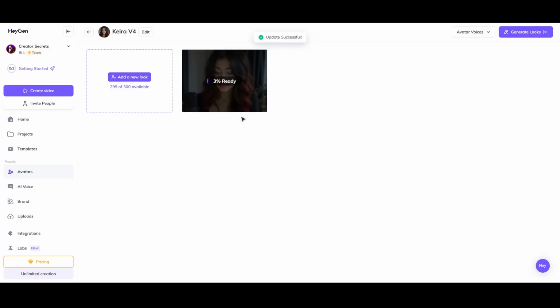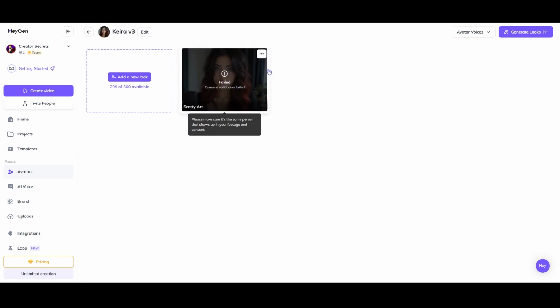And now at this point, it's going to start training the avatar. Now, what we're going to see is that this is going to get rejected. It's not going to make it past this step. Okay, so after you put your avatar through the process, ultimately it's going to get rejected. It's going to fail and look just like this.